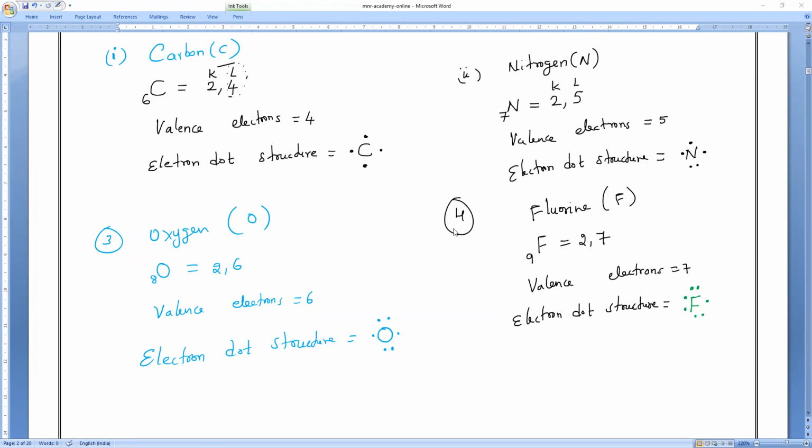Very, very important. Based upon this only, the next chapter, carbon compounds, will run behind these electronic configuration structures. The structures in carbon compounds are most important. The toughest part in the entire class 10 chemistry is carbon compounds. There we will use this electron dot structure many times.